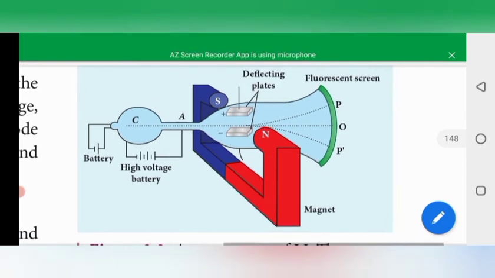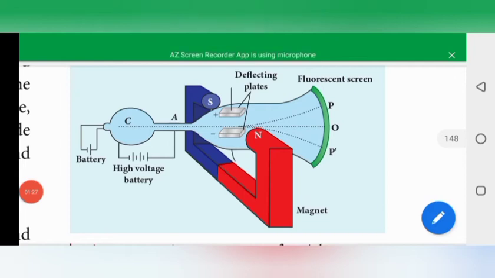The anode disc is provided with a pinhole, that's why it allows only a narrow beam of cathode rays. These cathode rays are now allowed to pass through the parallel metal plates, which are maintained at high voltage. Then the cathode rays strike the screen and produce a bright spot that can be observed on the screen. The screen is coated with zinc sulfide. So we have to clearly observe that bright spot on the screen. So this is the production of the cathode rays.